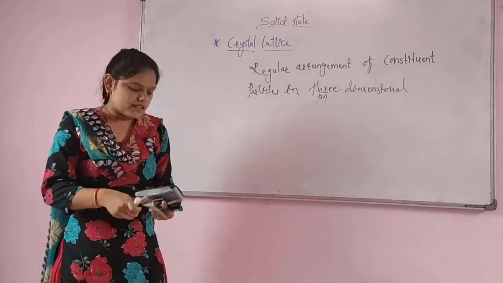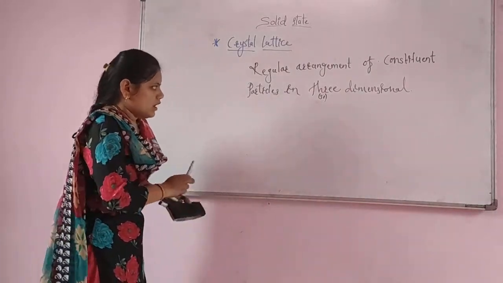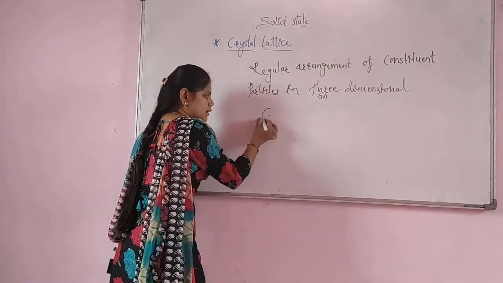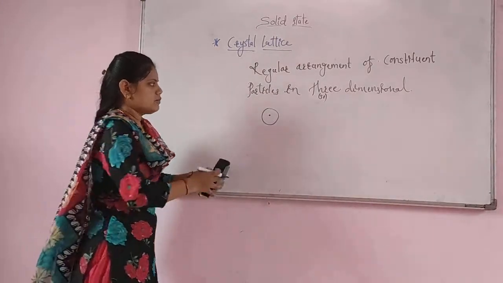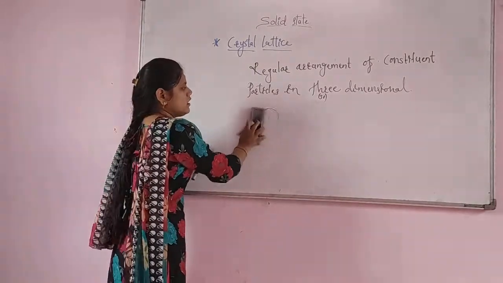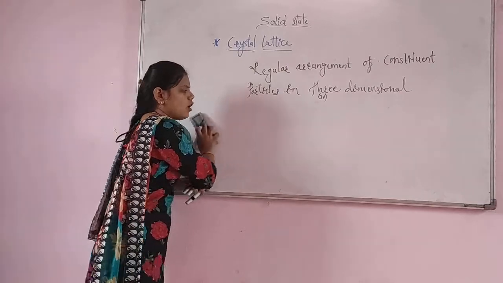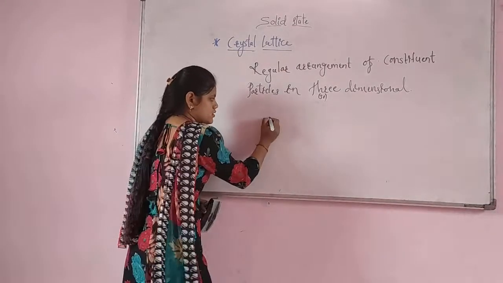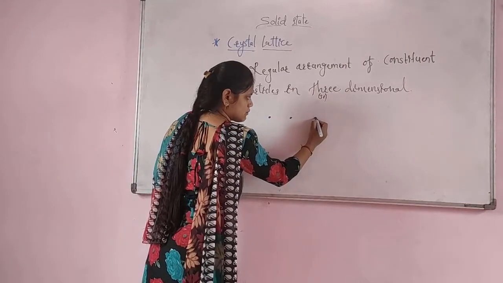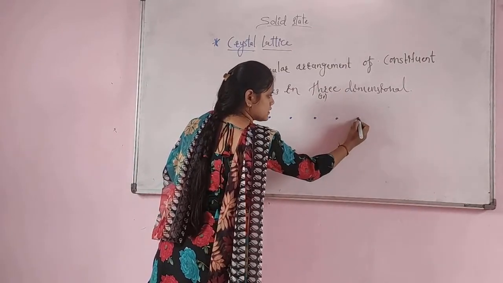How the particles are arranged here, I will show. Suppose now this is an atom. Every atom has one center. If I take the center of all atoms, now I will arrange the particles. Suppose here one atom is present, here one atom is present.